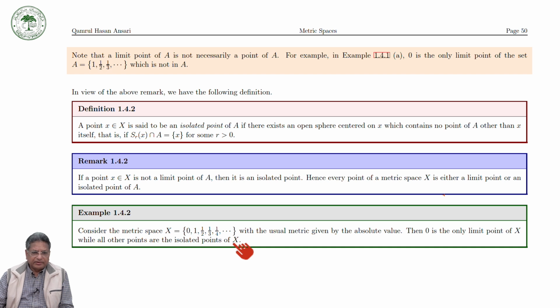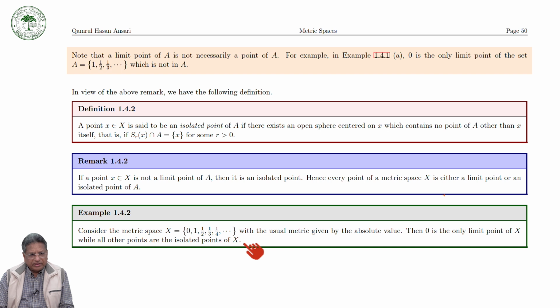Sometimes, if you are considering a metric space or a subspace of a metric space, the limit points would be the same, but sometimes they may not be.